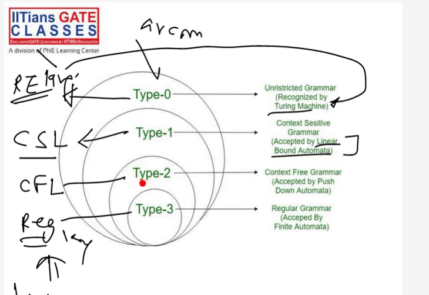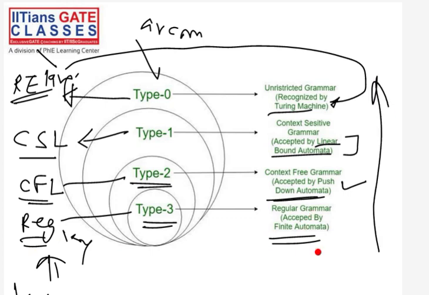Now, type 2 grammar generates CFL, and every CFL is accepted by pushdown automata. So this machine we will study. Also, type 3 grammar generates regular language, and regular language is accepted by finite automata. So actually we will study things in this manner.